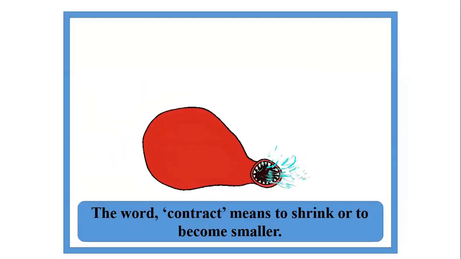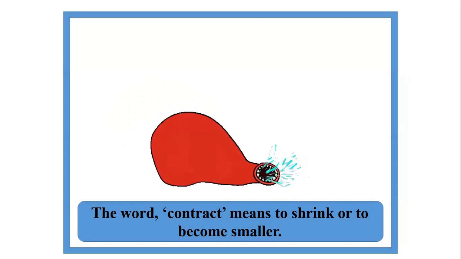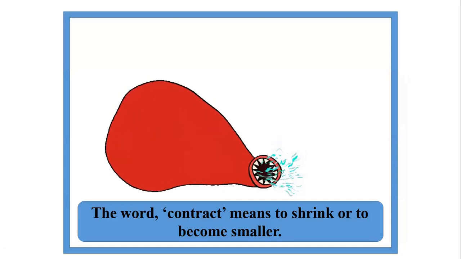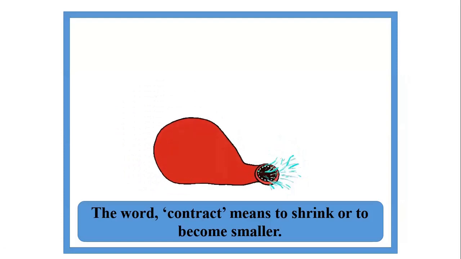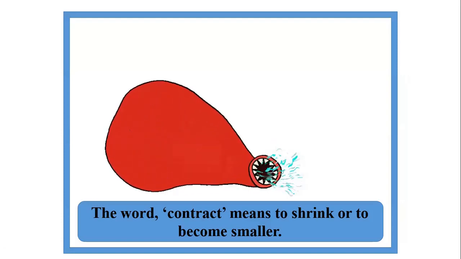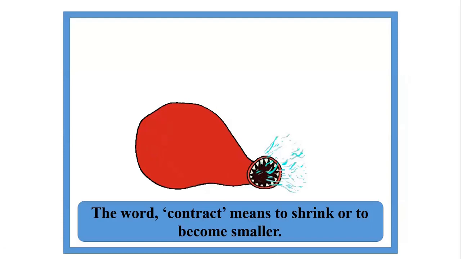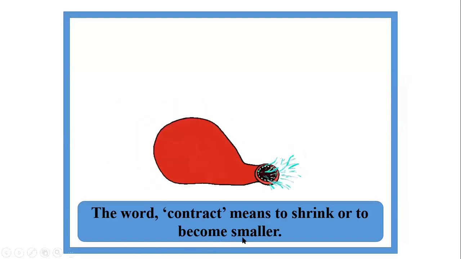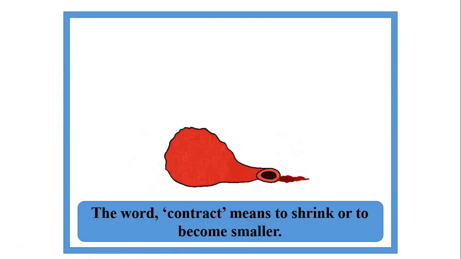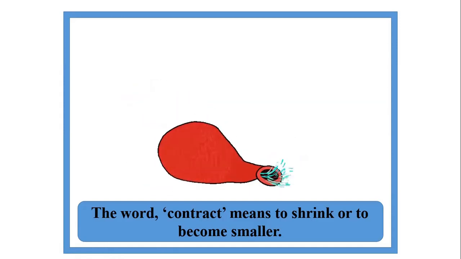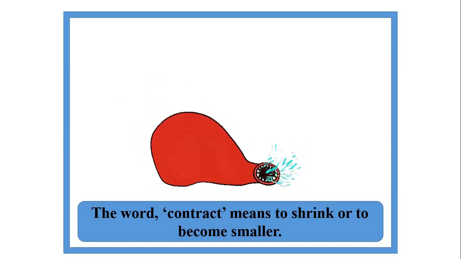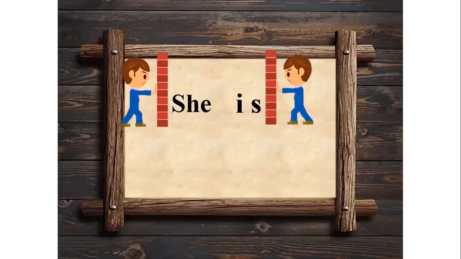Here on the screen, you will find a balloon. When air is blown into the balloon, it expands. That means it becomes bigger or larger. But when the air is released from the balloon, it shrinks or contracts. So the word contract means to shrink or to become smaller or shorter. In the English language, we use contractions in order to shorten two words into one. Let's go through a few examples and try to learn the rules of contractions.